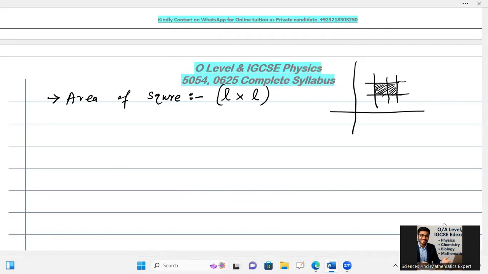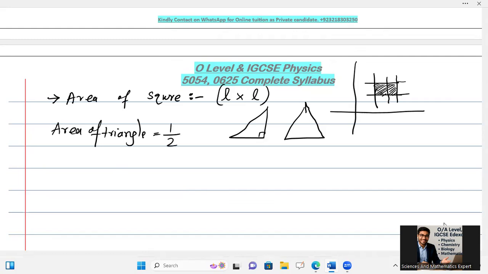In case of a right angled triangle or a normal triangle, for example, the triangle is given in this form or in this form, then you know the area of the triangle equals 1 by 2 base multiplied by height. In this case, base and height are given. In this case, this whole is the base, and you will have to find this height first. If you know this, then you can apply this formula for the calculation of total area.